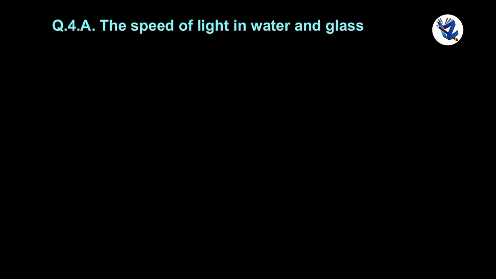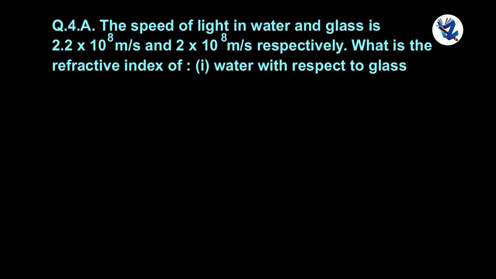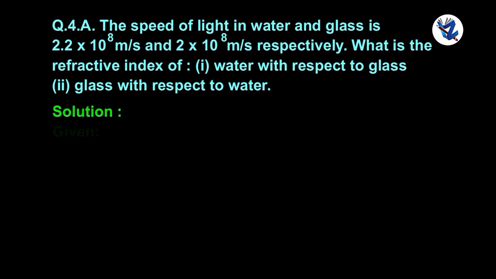Question 4. The speed of light in water and glass is 2.2 × 10^8 meter per second and 2 × 10^8 meter per second respectively. What is the refractive index of water with respect to glass and glass with respect to water? Solution.